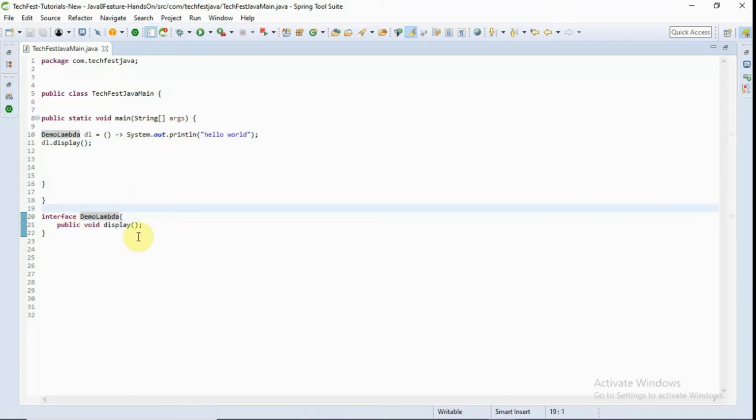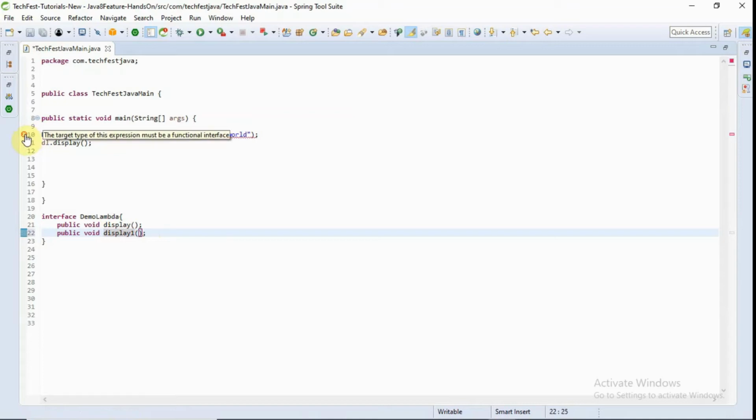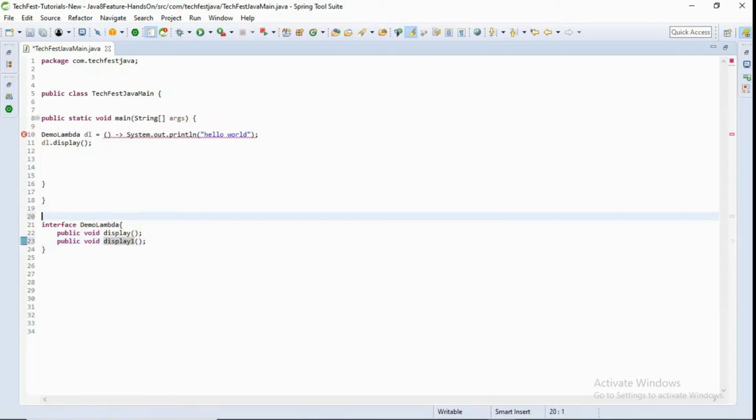Okay, now suppose I write one more abstract method, let's see how it behaves. If I write this, now it is giving an error. What error? The target type of this expression must be a functional interface. Okay, so suppose now I annotate it with @FunctionalInterface also. Let's see if this error will go away or not. Now here itself the error is coming.